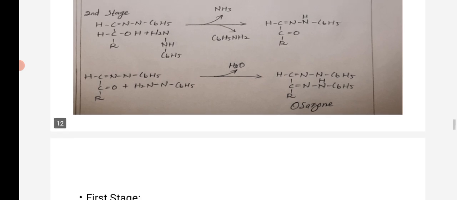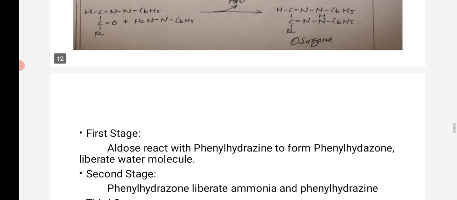So finally, after the intermediate step of the phenylhydrazone, it again reacts with phenylhydrazine to liberate a water molecule, similar to the first step. Finally they produce osazone. Okay, this is the osazone reaction.